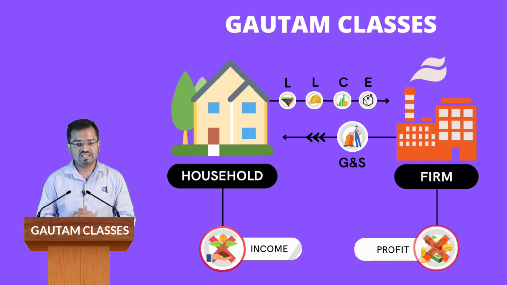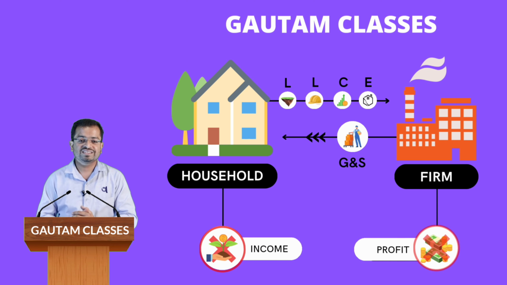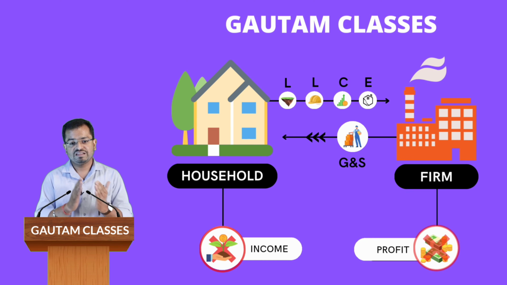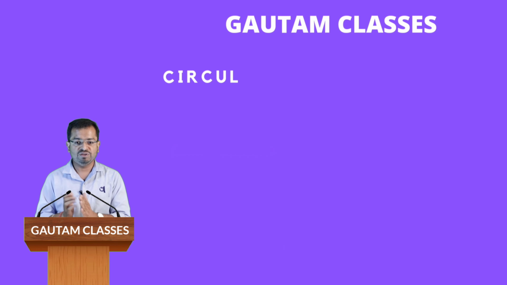So in this way we can say that income rotates in an economy in a circular way. That's why we say this is the circular flow of income, where only household and firm exist together and they supply factor services, goods and services as well as money.